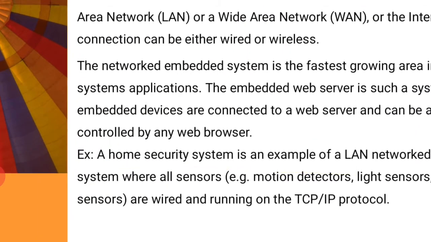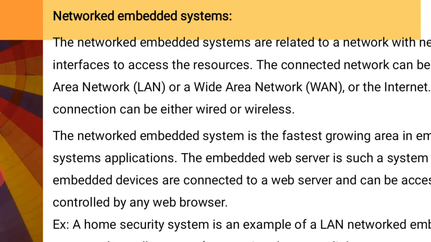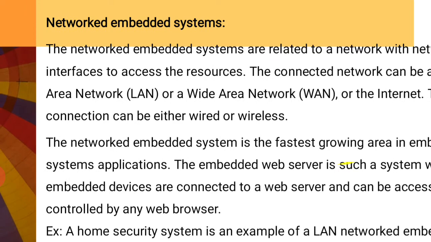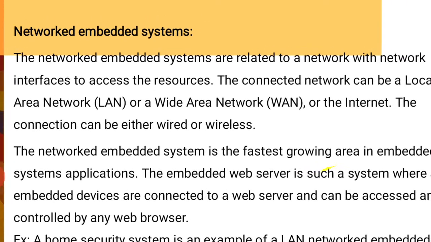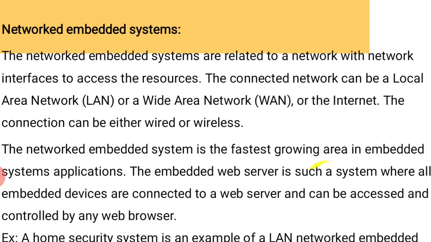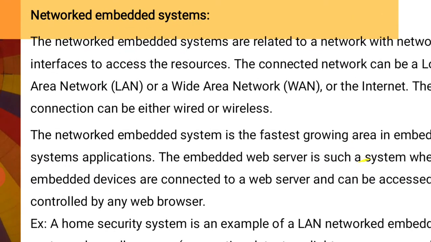Network embedded system. Network embedded systems are related to a network with network interfaces to access the resources. The connected network can be a local area network or a wide area network or the internet. The connection can be either wired or wireless.